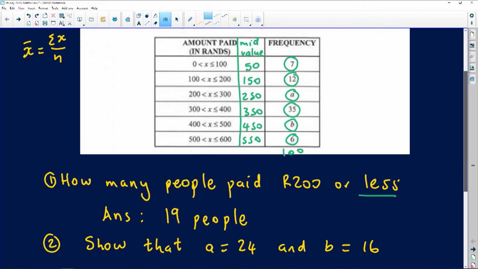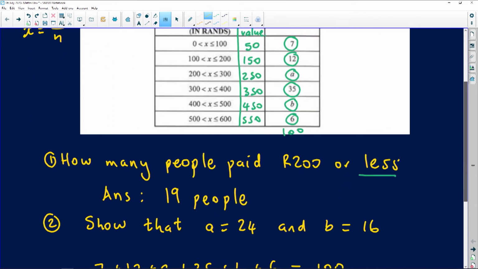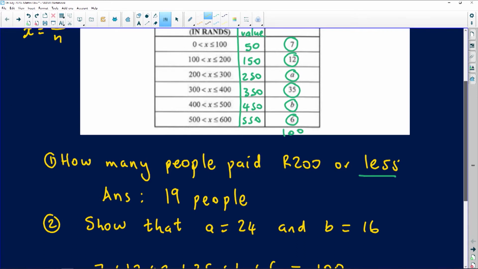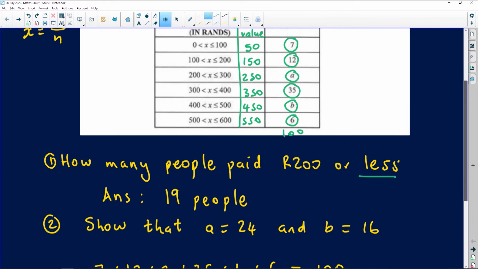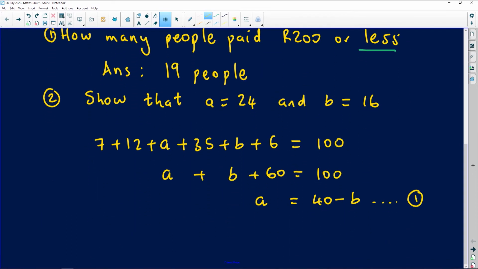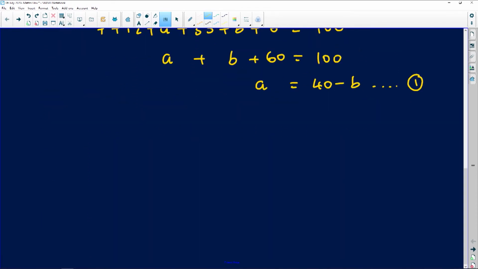Now, I'm going to start adding those numbers. I want to add 50 plus 50 plus 50, 7 times, and then I'm going to add 150, 12 times, and so on. So that is going to lead me to a very interesting situation. My estimated mean is not the sum of the values, but the sum of the frequencies multiplied by the values, divided by how many values we're actually dealing with here. We were told that the estimated mean is 309.